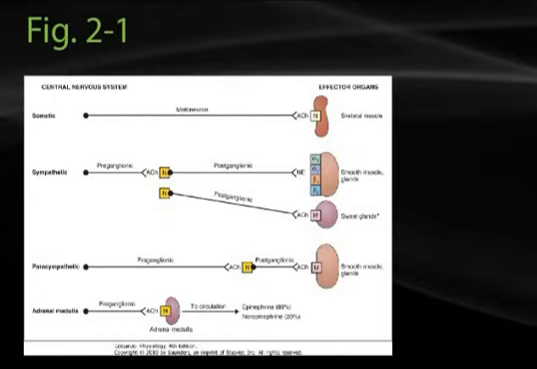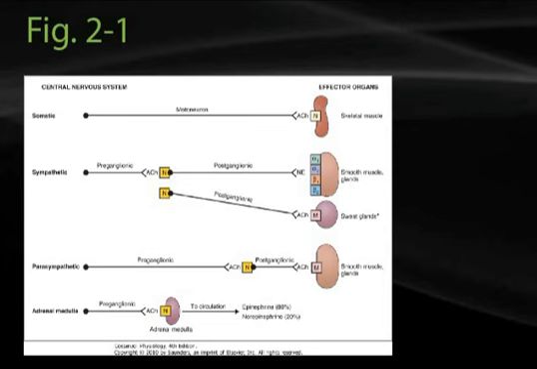Figure 2-1 illustrates some of the organizational principles of the various nervous systems. As mentioned before, in the somatic nervous system, there is a single neuron pathway from the CNS out to the effector organ, whereas in the autonomic systems, these are two neuron pathways. In the sympathetic, we have a short preganglionic cholinergic neuron synapsing on a nicotinic receptor, and then a long postganglionic, typically adrenergic neuron, although there are cholinergic neurons as well.